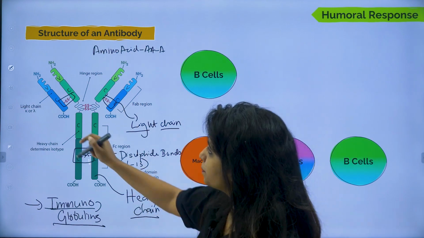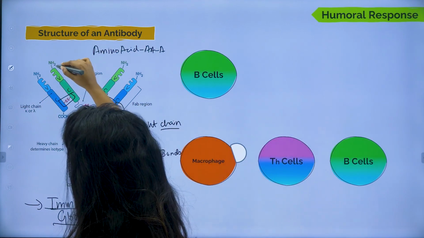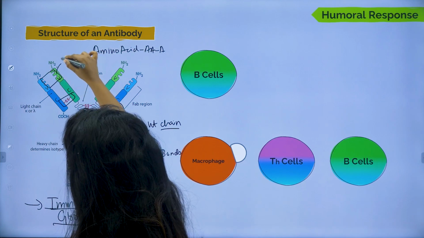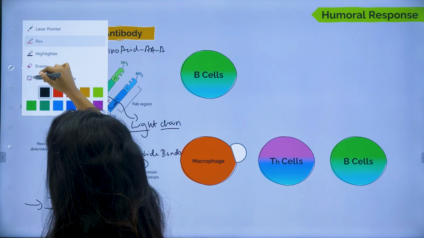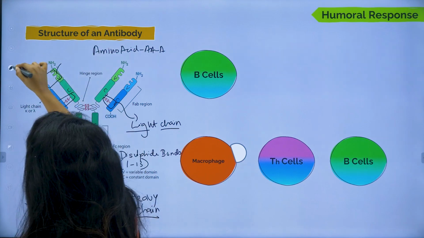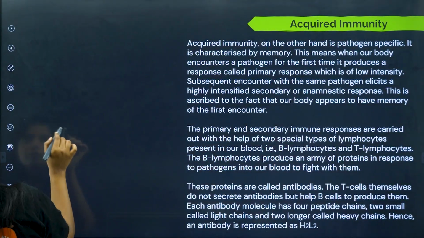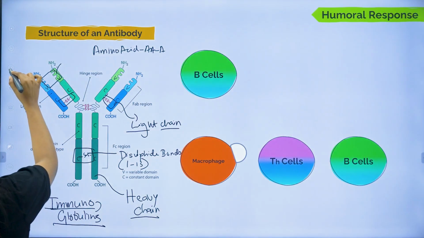Now basically over here this antibody at this particular position that you have seen, it is known as, okay, I should write it properly. This particular region that you see over here.